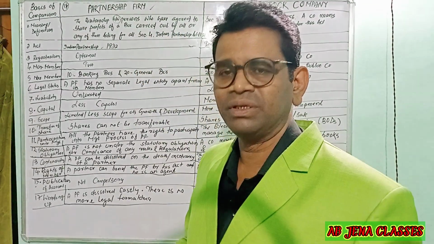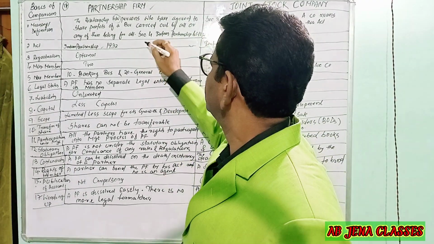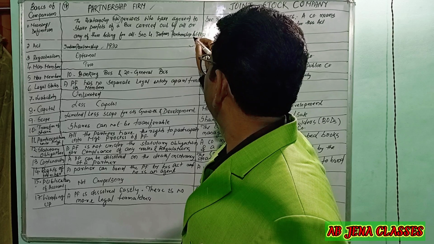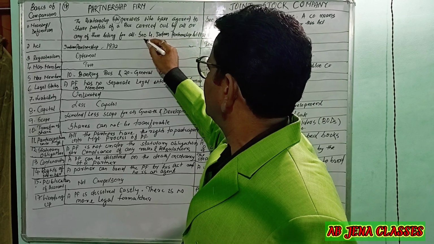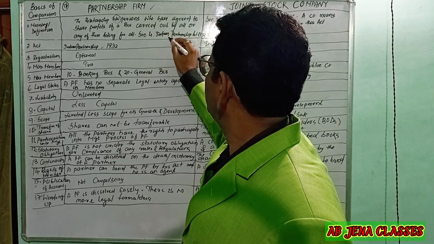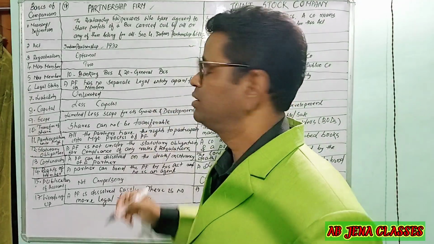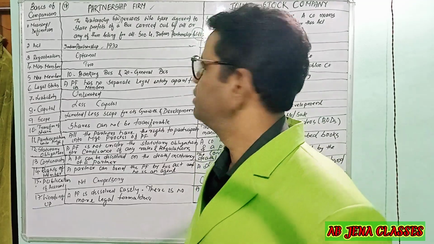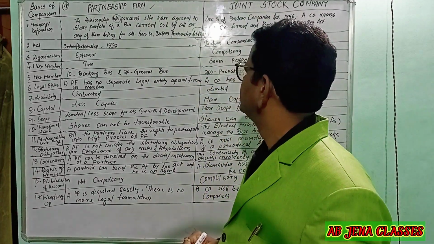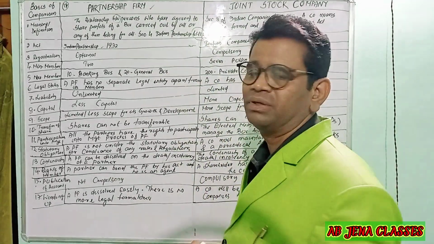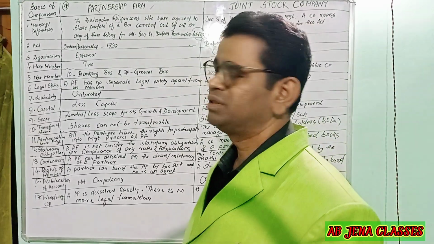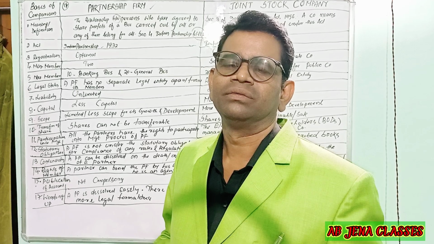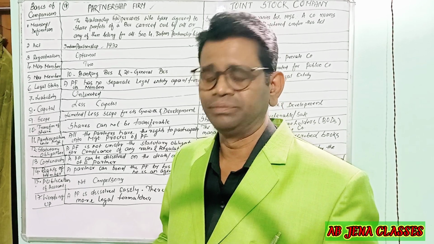This popular definition is given in Section 4 of the Indian Partnership Act 1932. Dear friends, you have to remember that the Indian Partnership Act is 1932. As per this act, the partnership firm's activities will be controlled and managed.